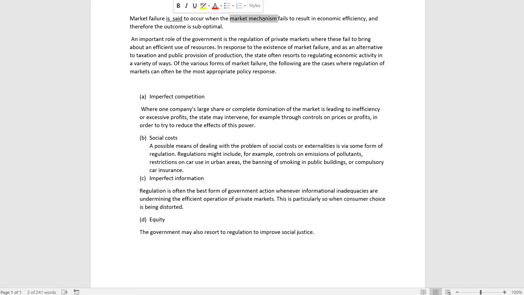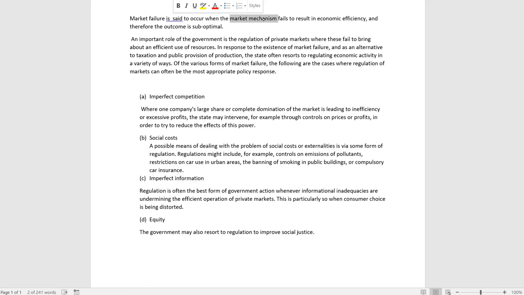An important role of the government is the regulation of private markets, where these fail to bring about an efficient use of resources. In response to the existence of market failure and as an alternative to taxation and public provision of production, the state often resorts to regulating economic activity in a variety of ways. And these are the types of how government can intervene and regulate the market.